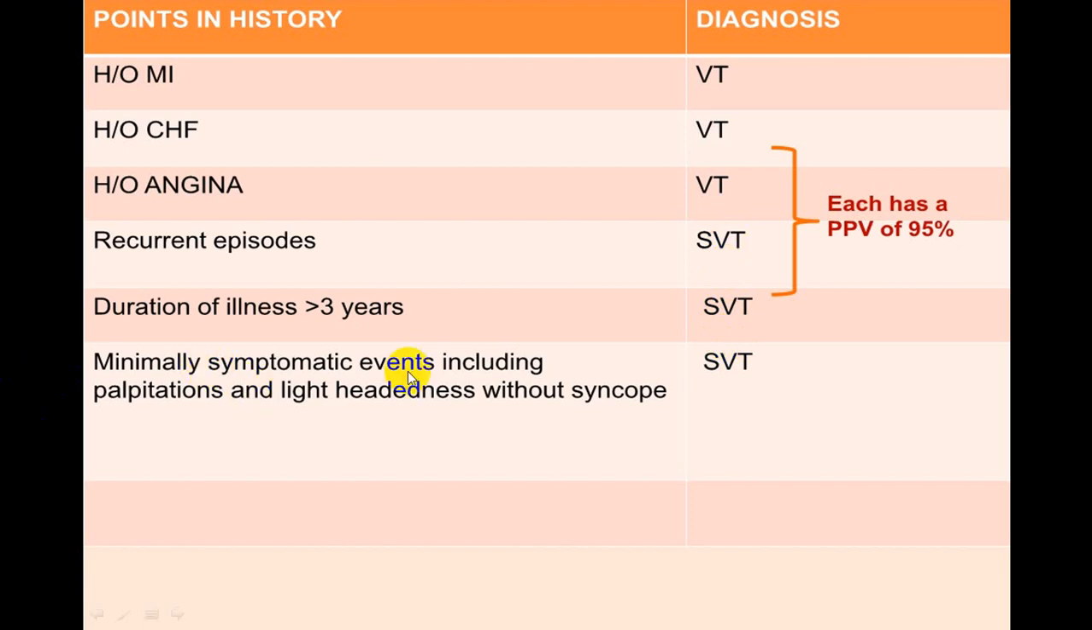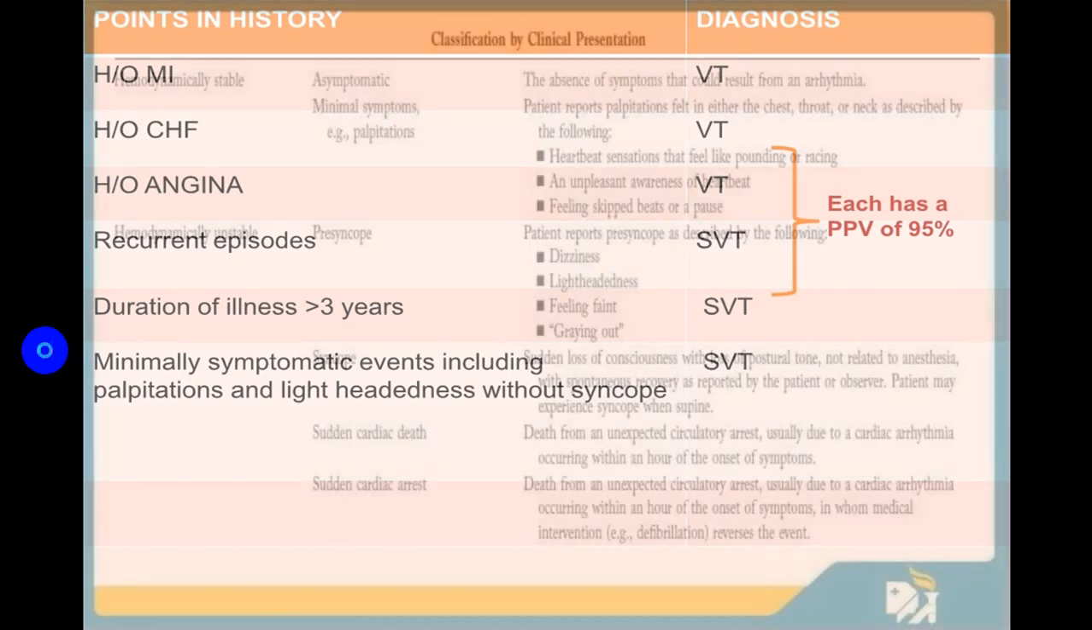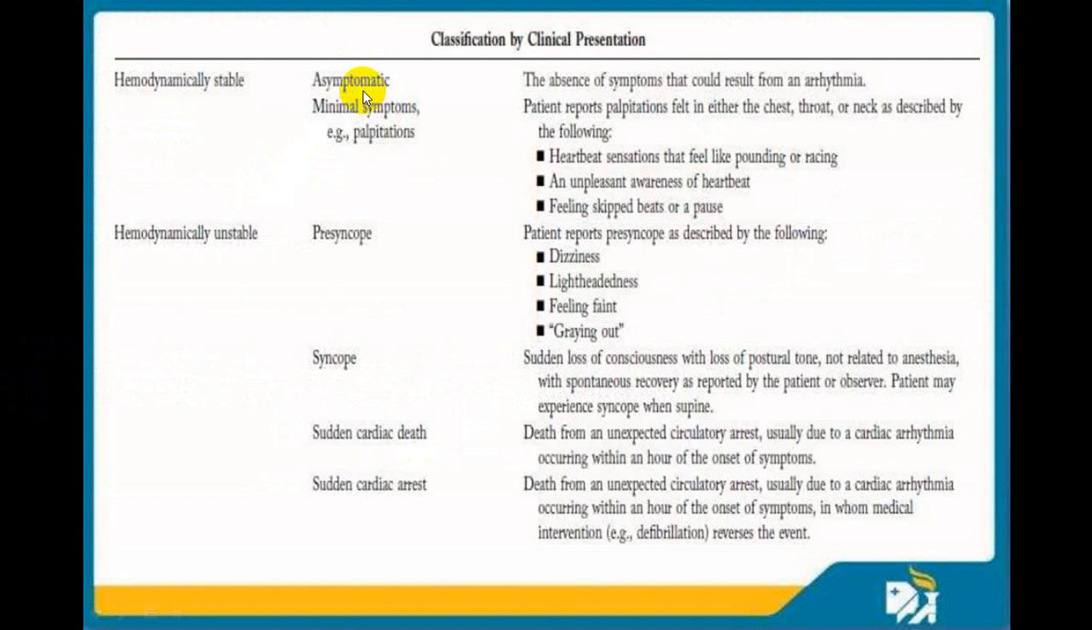And if there are minimal symptoms and the person is stable, with minimal symptoms like palpitation, light headache, and there is no syncope, more in favor of SVT. So do consider clinically, sometimes you can easily differentiate between SVT and VT, but not 100%. You should try to look at the ECG also. So if asymptomatic and hemodynamically stable, more in favor of SVT. Hemodynamically unstable, more in favor of VT. But hemodynamic instability can also happen in case of SVT with aberrancy, not very common.